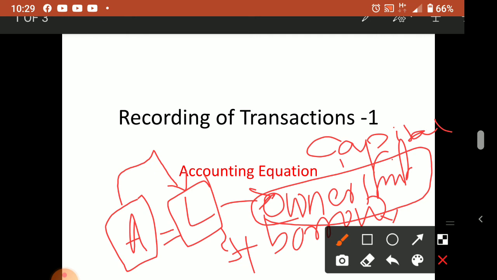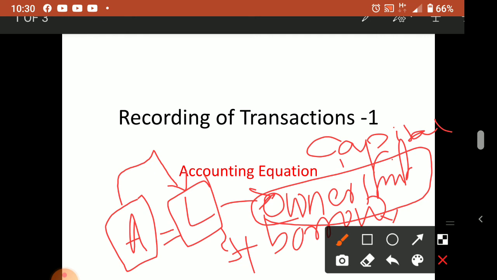This capital is also a liability for the business, because the assumption is that the business is separate, the owner is separate. The business has received money from the owner, and now the business has the liability to pay back that money to the owner. So capital is also a liability, but first preference will go to outsiders' liability.